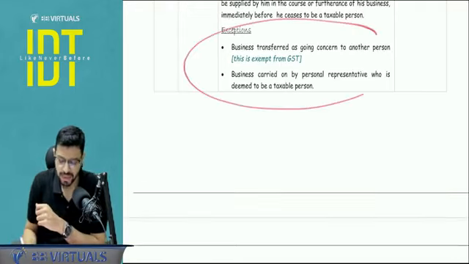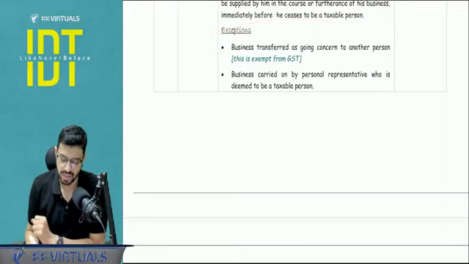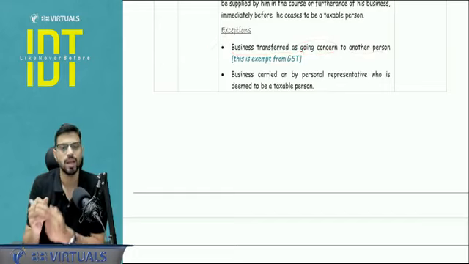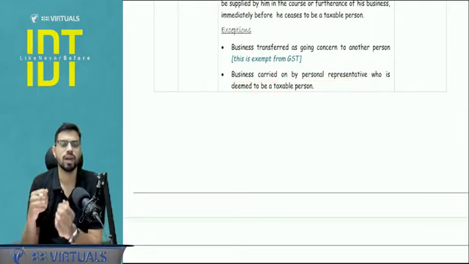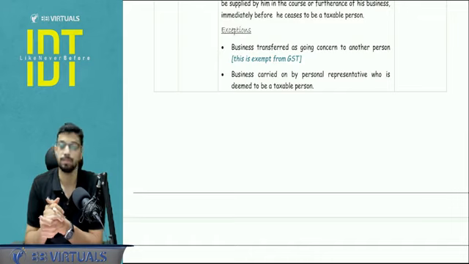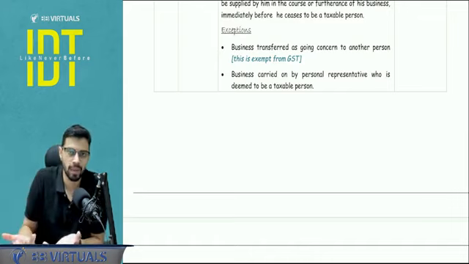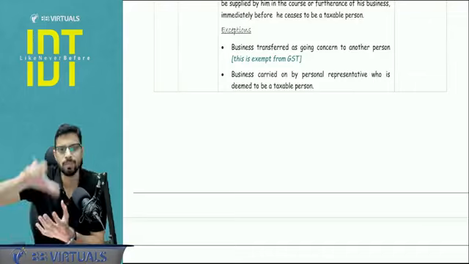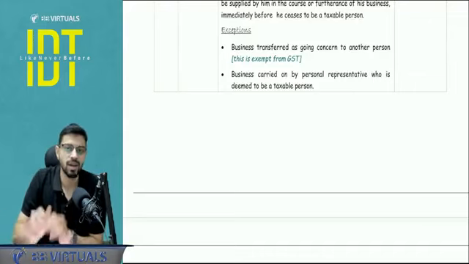Now these are the exceptions. These exceptions are not exactly from schedule number 2, but rather they are linked to other chapters that we will study, that when a business is transferred as a going concern, there is an exemption. So if there is an exemption, obviously it won't be taxable. And when a business is carried on by a personal representative, now when a person ceases to be a taxable person, but the business is carried on by the taxable person's representative, then obviously right now it won't trigger any supply. There won't be any tax liability because the personal representative is going to carry on the business. So currently it won't be considered even any supply of goods.